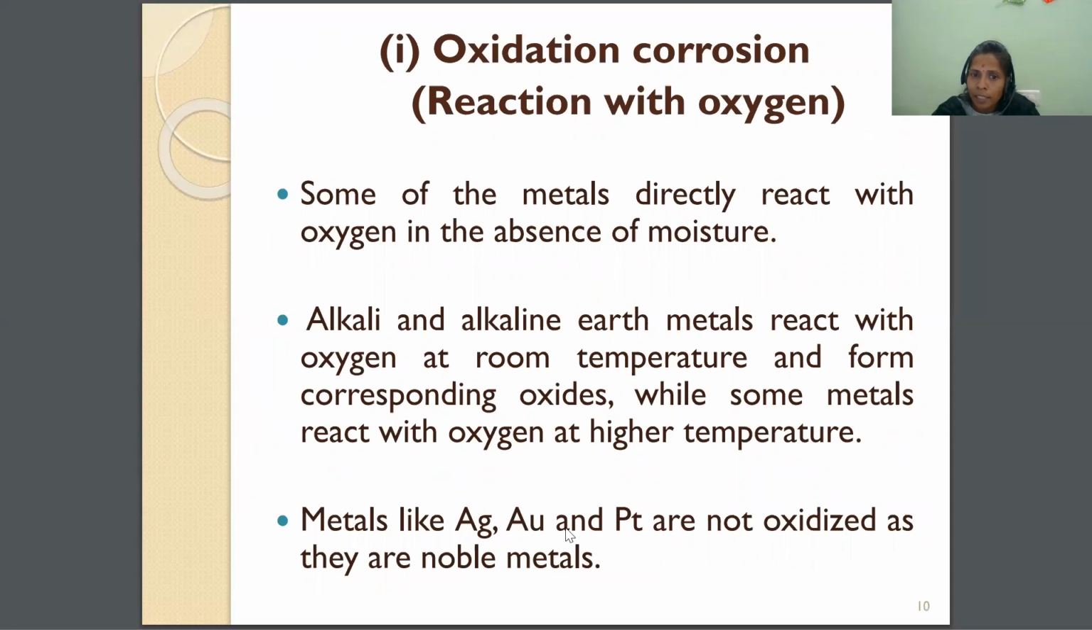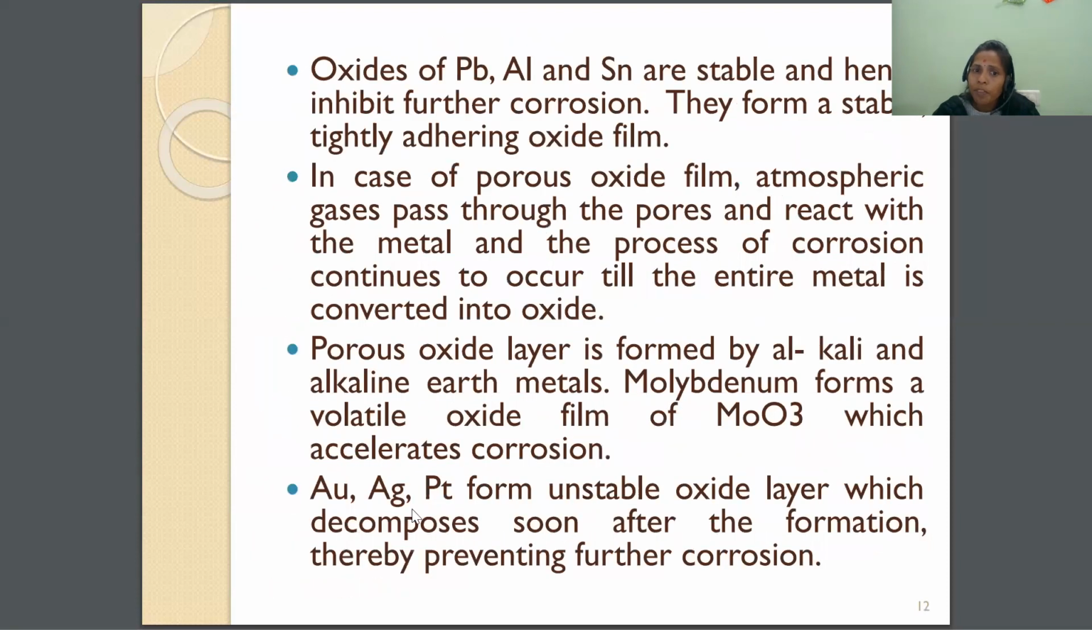Silver, aurum, and platinum are called the noble metals. These form an unstable oxide layer. That means the oxide layer is forming, but it is not permanent. I have given one example, that is tarnishing of silver, the black layer. But the black layer is not stable, it is unstable. If it is unstable, the oxide layer is removed easily, that is a temporary layer.